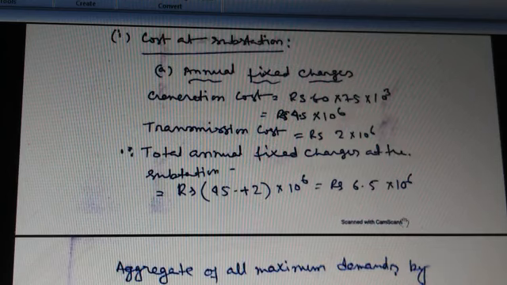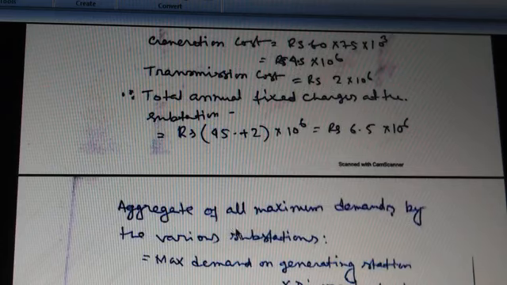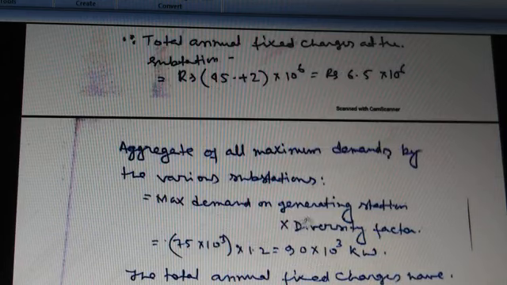rupees. Now the aggregate of all maximum demands by the various substations equals the maximum demand on the generating station into the diversity factor. The maximum demand of the generating station is 75 into 10 to the power 3 kilowatt, and the diversity factor is 1.2. So if we put in the values, the result is 90 into 10 to the power 3 kilowatt.